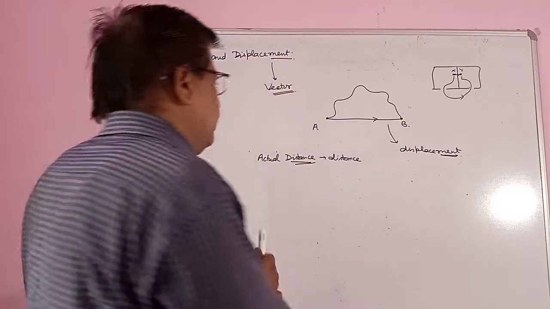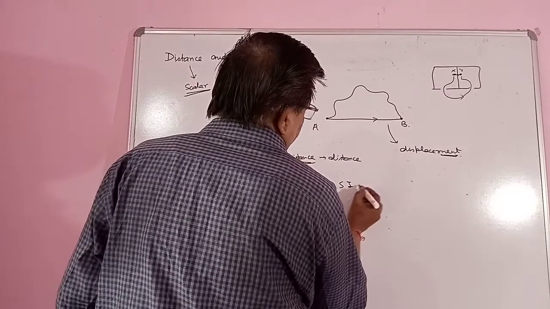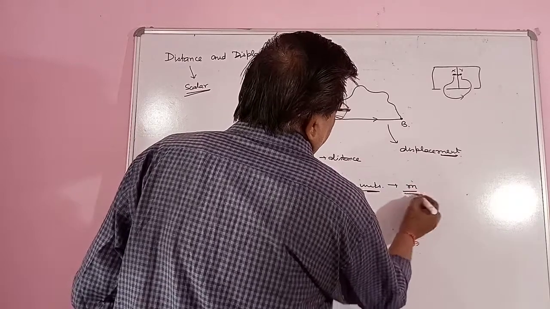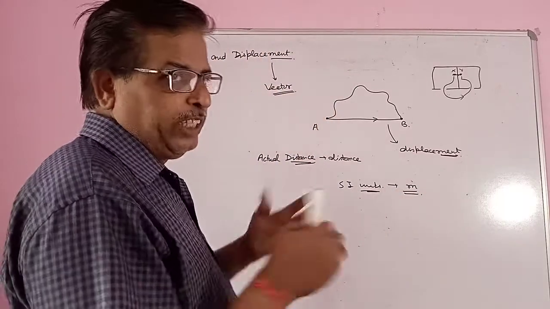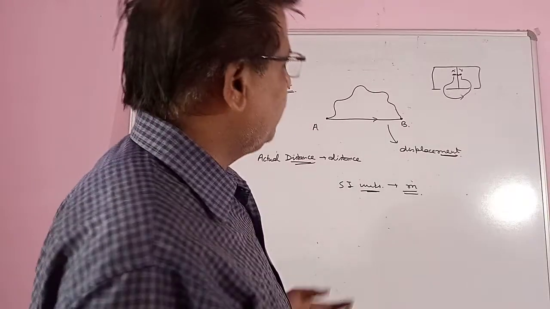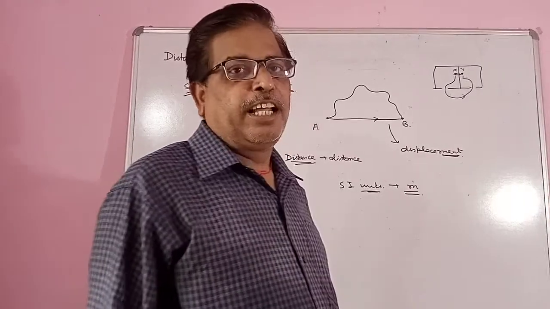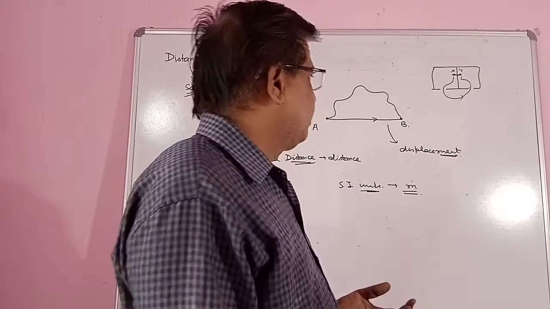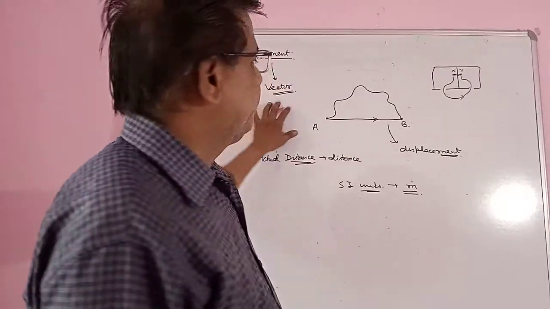The SI unit of both quantities is the same, that is meter. So SI units are the same, but the major difference is direction. So this is scalar and this is vector.